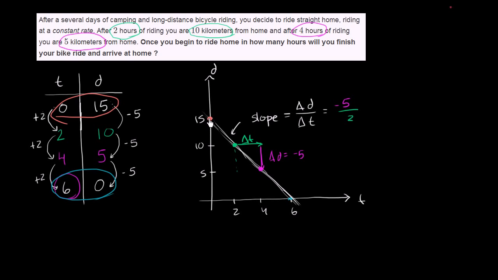We started at time 0 at 15 kilometers. So actually we can express the equation for this line. We could write distance as a function of time, or we could just write distance is equal to, we started at 15 kilometers, and then we decrease our distance from there as time increases. So it's 15 plus -5/2 times time, or we could say minus 5 over 2 times time. So we didn't have to do all of this. We could have just reasoned through it with the table that we did in the first minute, but it is nice to think about this in all the different ways.